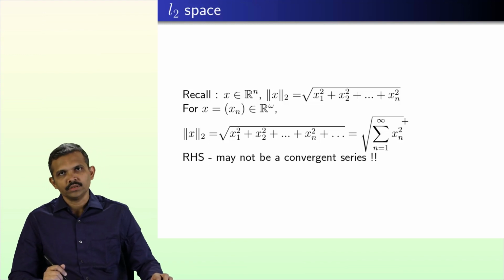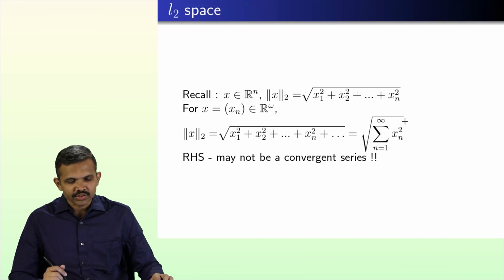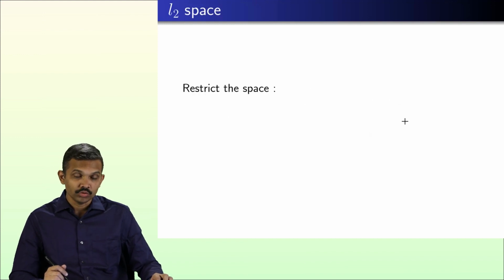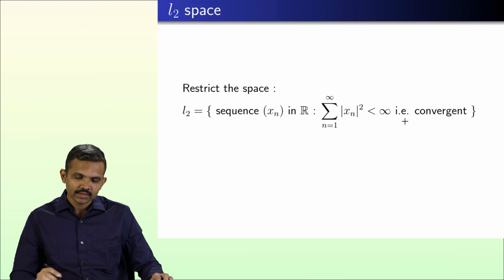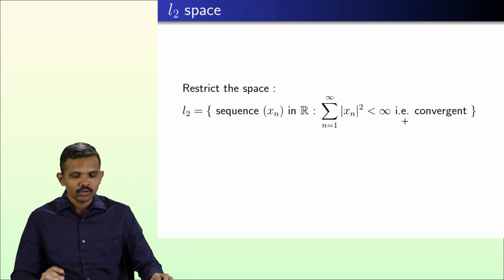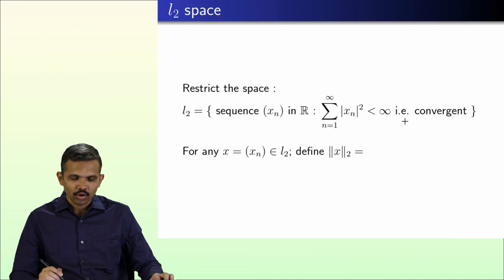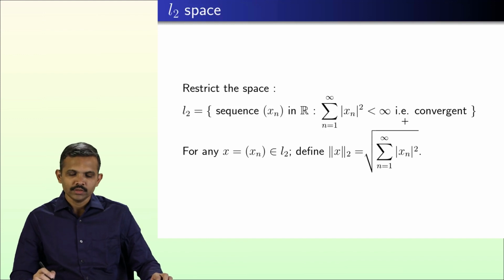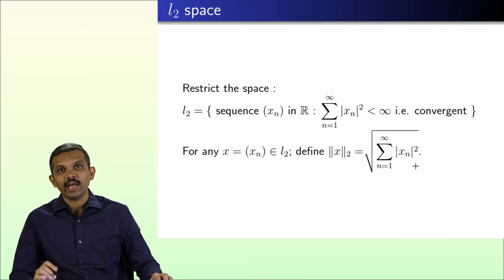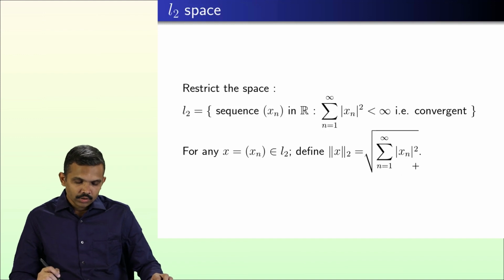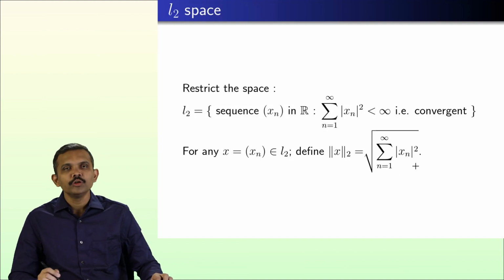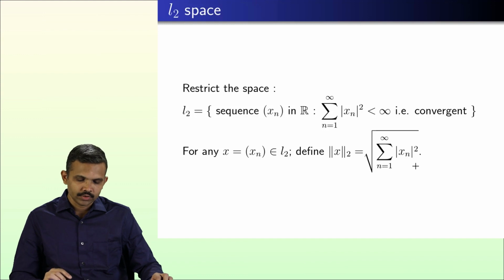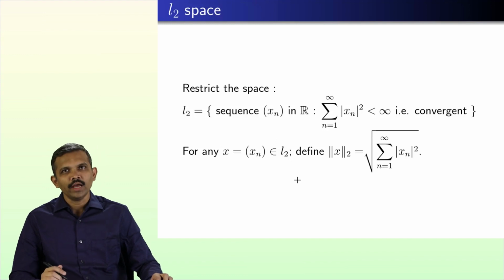It may not be a convergent series, and hence we again have to restrict our space to L2, that is all those sequences for which the series of mod xn square is convergent. Now on this, certainly the norm is well defined, since I am taking a positive square root of a convergent series.